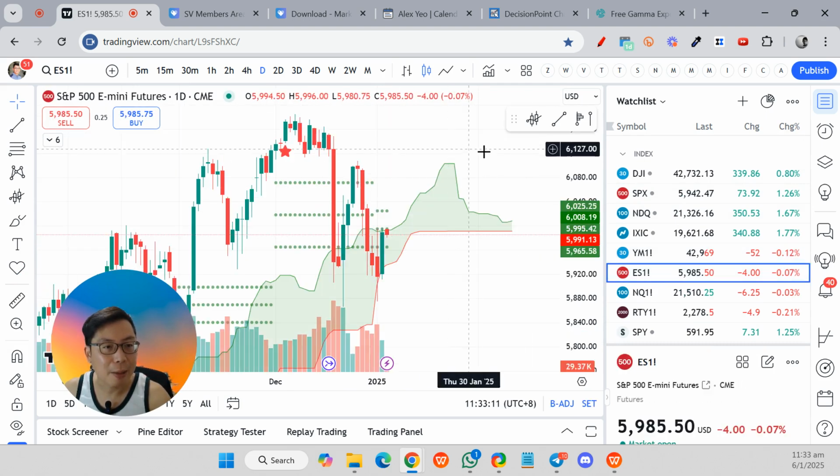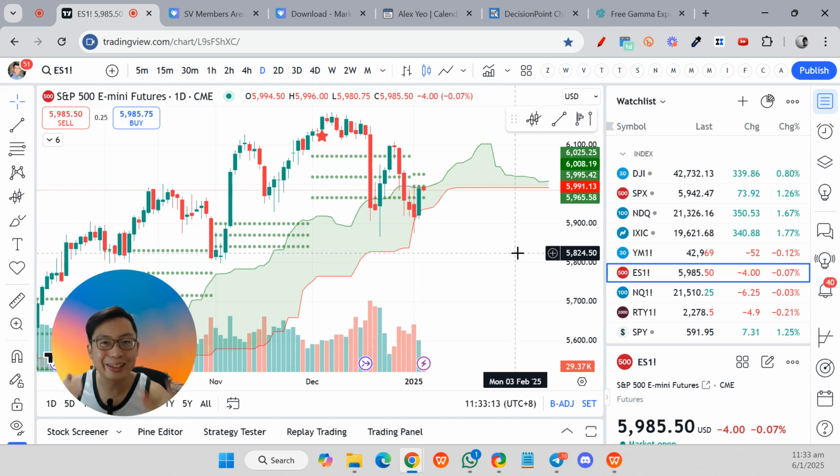This is the S&P futures. Of course, this year 2025 is a new year.